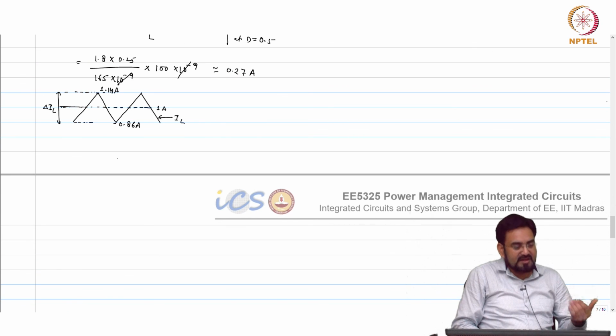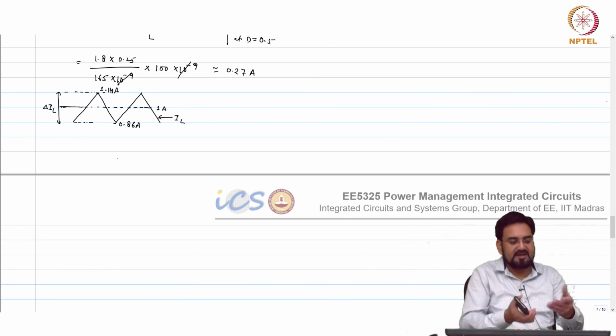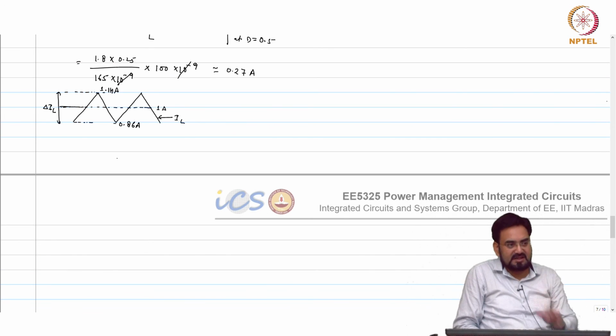When you start reducing the switching frequency at higher load current, what would happen? Your peak current will increase, ripple will increase, and in that case your RMS losses may increase. So you have to do some analysis of what should be the proper load current where you hit the boundary, and based on that you can decide what the inductor value should be. In some cases you may have to increase it.